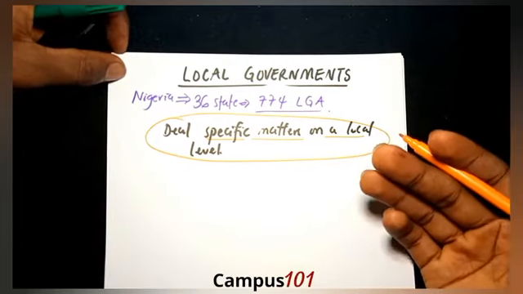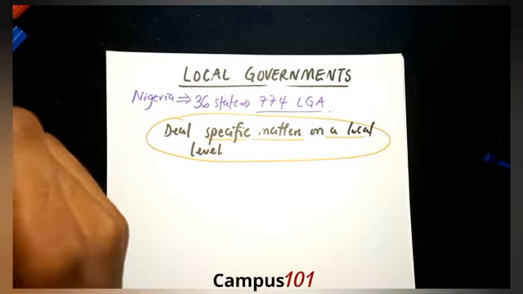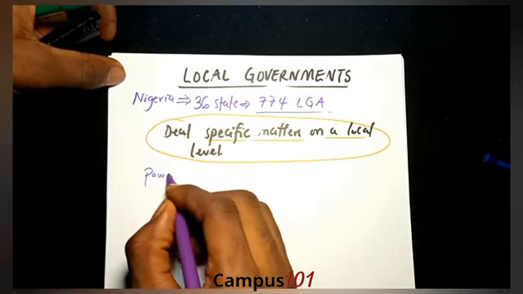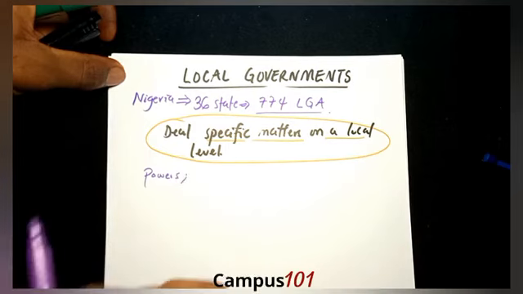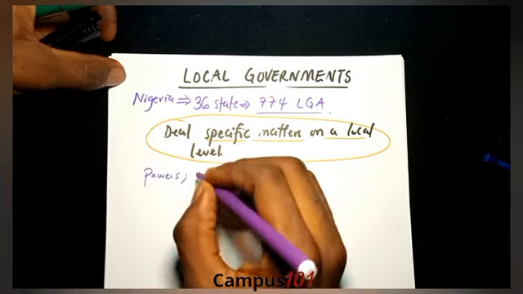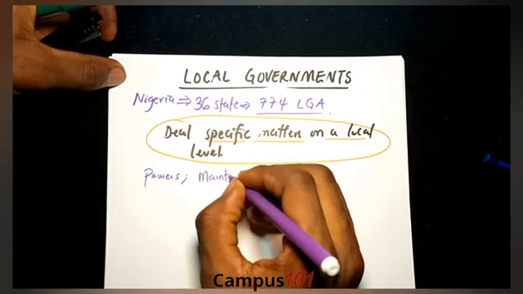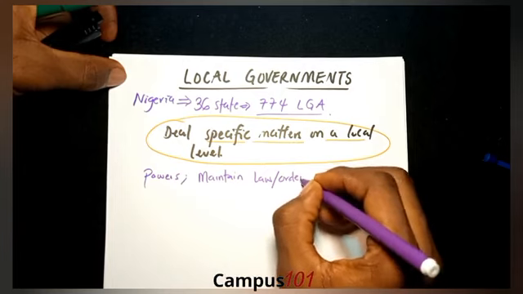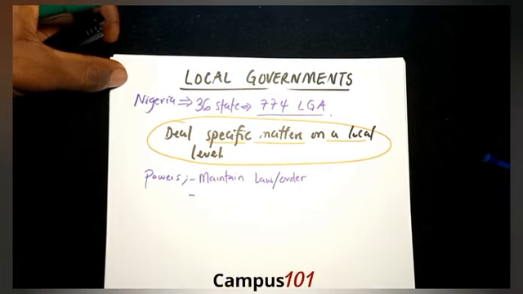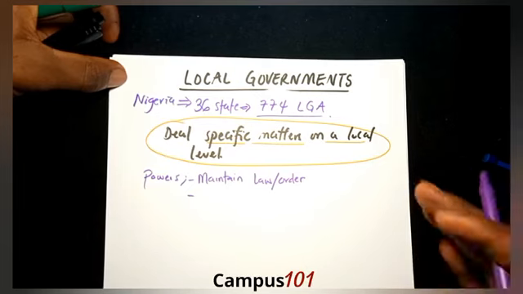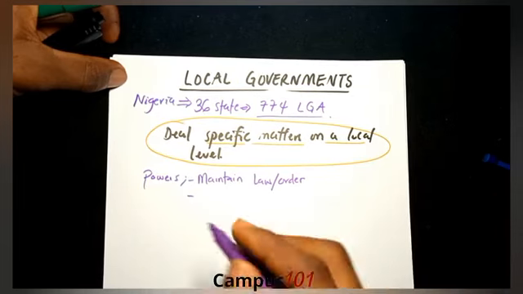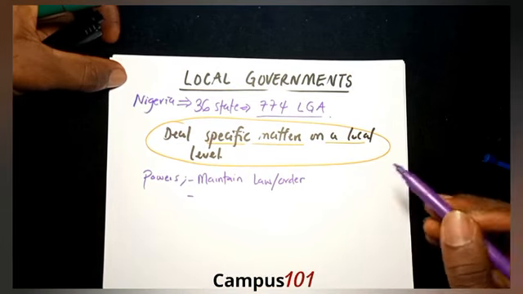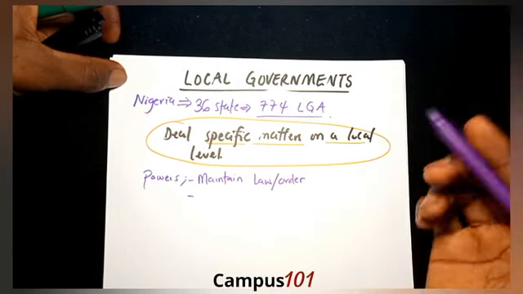Now, before you deal with the matter, you must have some powers. So what are the powers of a local government? The powers of a local government are two, particularly. The first one is that the local government must maintain law and order. Don't forget that the local governments are what make up the state, right? So in the local government, you must have law and order. If not, there will be no peace, and if there's no peace, there's anarchy. And if there's anarchy, then what government are you talking about?